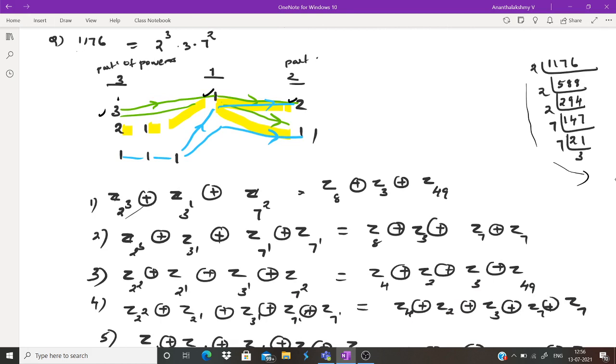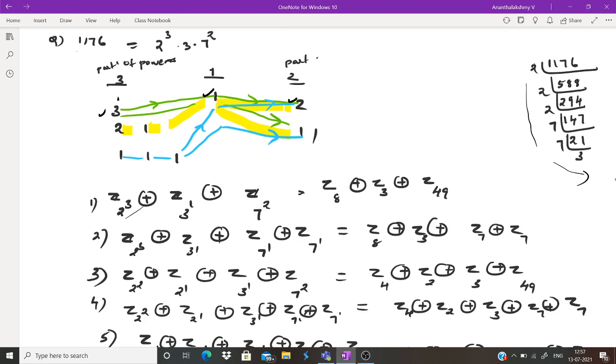You take this, so it is Z2 cubed direct sum Z3 raised to 1 direct sum Z7 squared. From here itself we can simplify. So Z2 cubed is Z8 and Z7 squared is Z49. We can simplify further because 8 and 3 are relatively prime. If you want, you can simplify this, otherwise keep it like this.